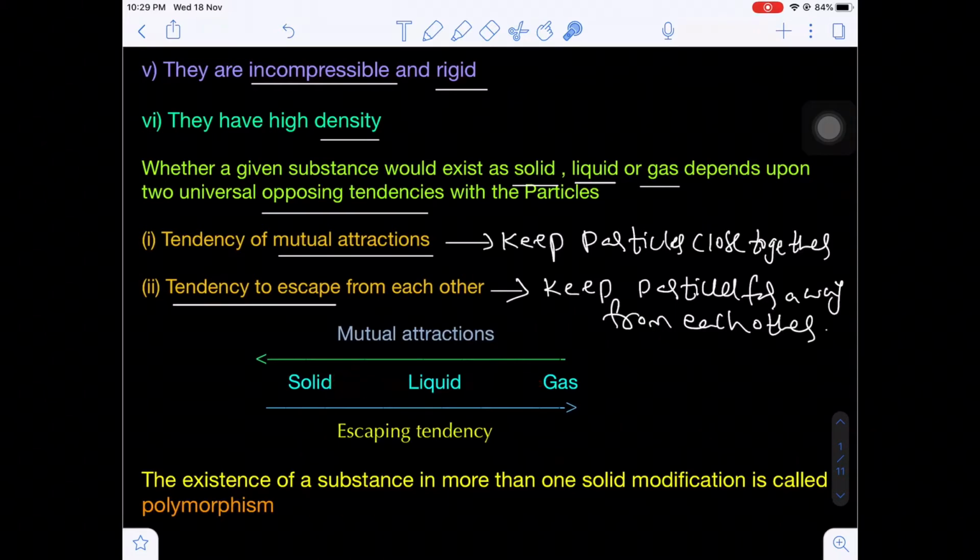If mutual attractions are dominating, then gas becomes liquid and liquid becomes solid. If the escaping tendency is dominating, then solid becomes liquid and liquid becomes gas.